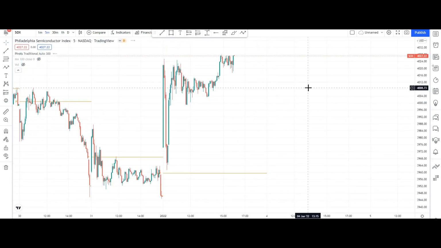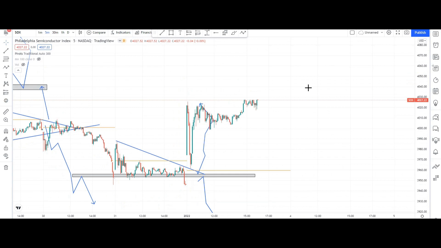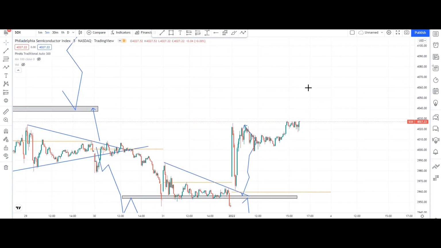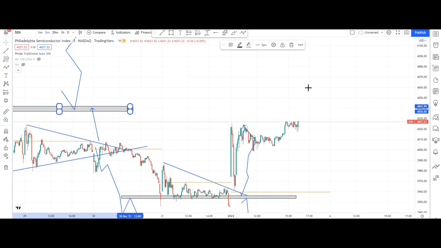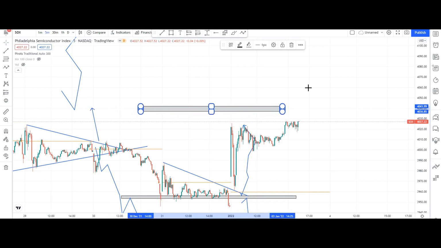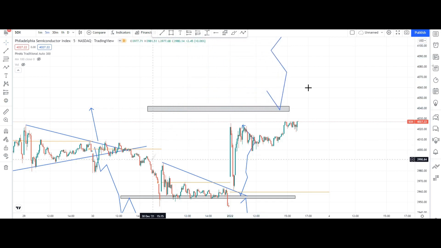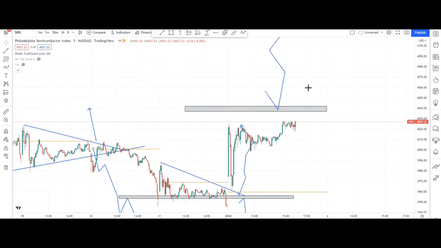Okay guys, in SOX we can see that it is making a very nice momentum. This is one of the major resistance areas, and this is one of the major supporting areas. Okay guys, if it opens flat or opens gap up, then you can go for it.